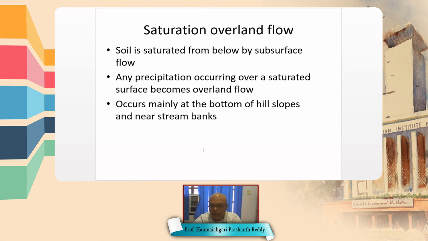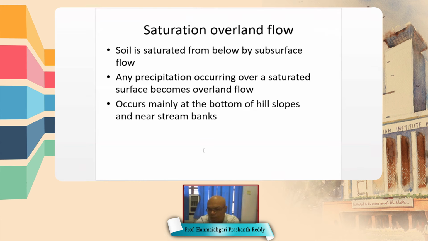And next is saturation overland flow. In saturation overland flow, the soil is saturated below the ground. So any precipitation that occurs over the saturated surface becomes overland flow. What this means is that rainfall might have occurred before, so the soil is saturated.